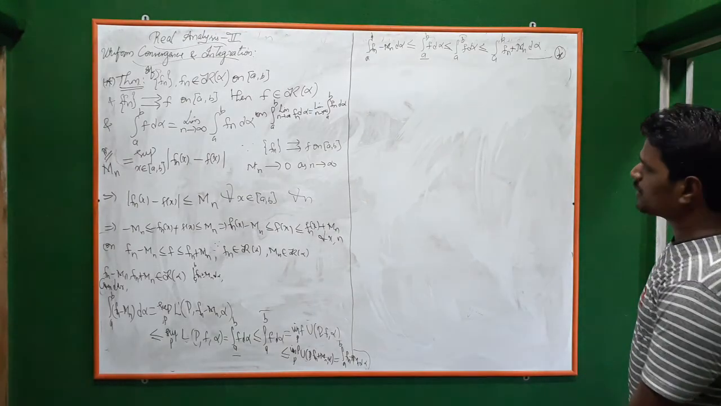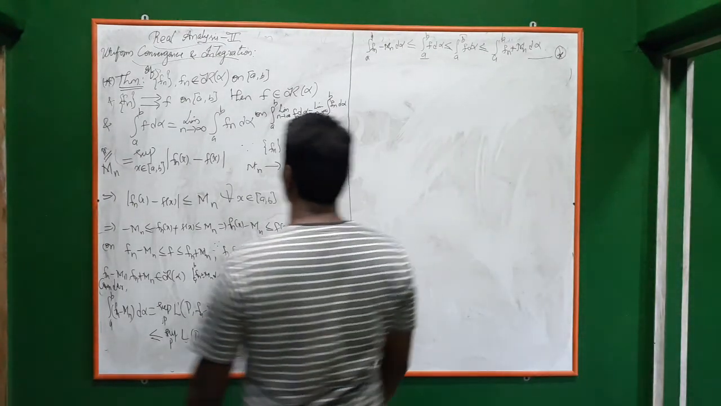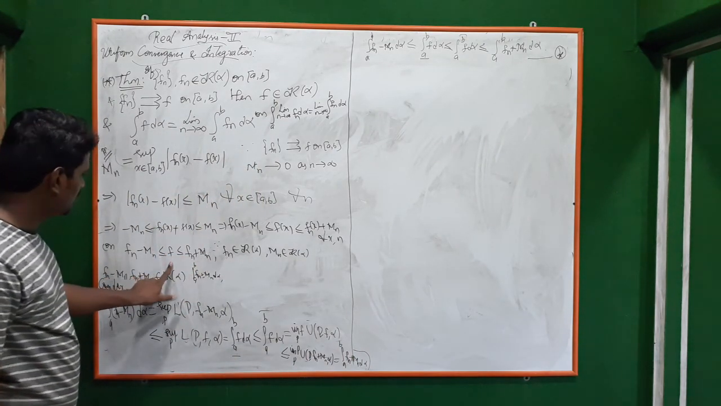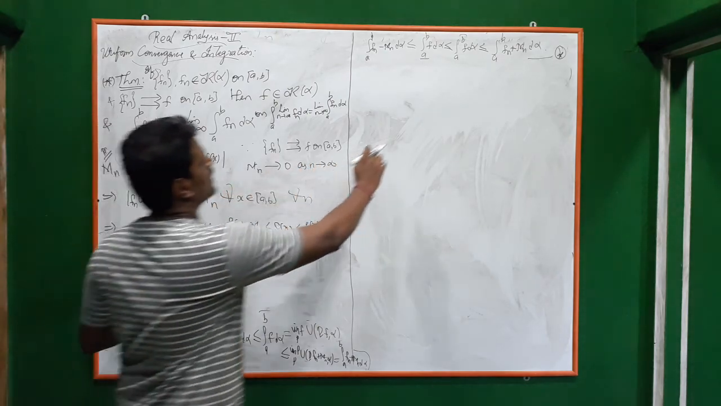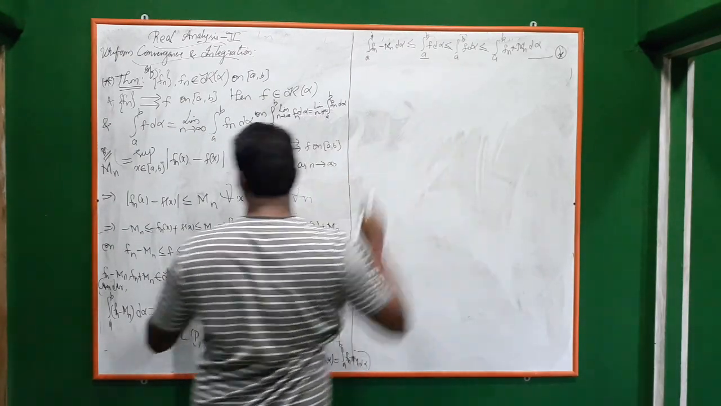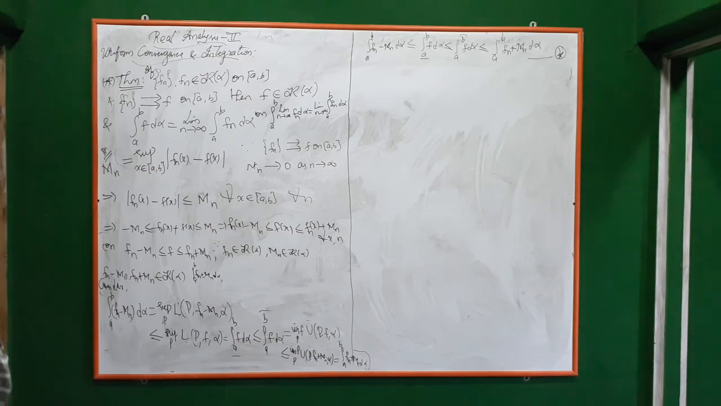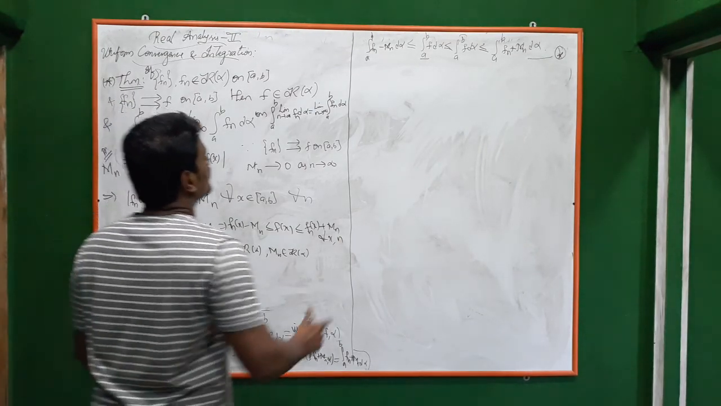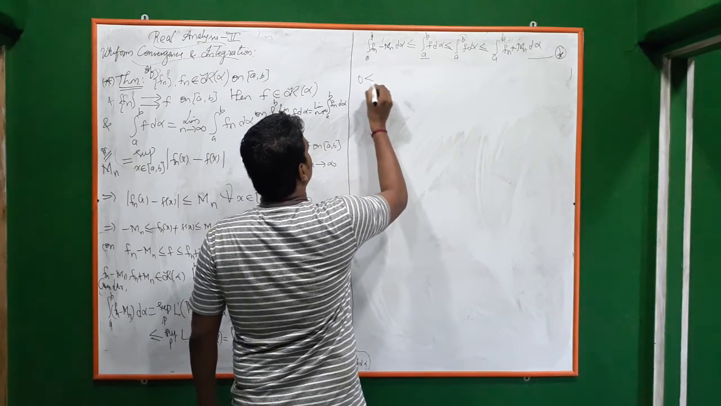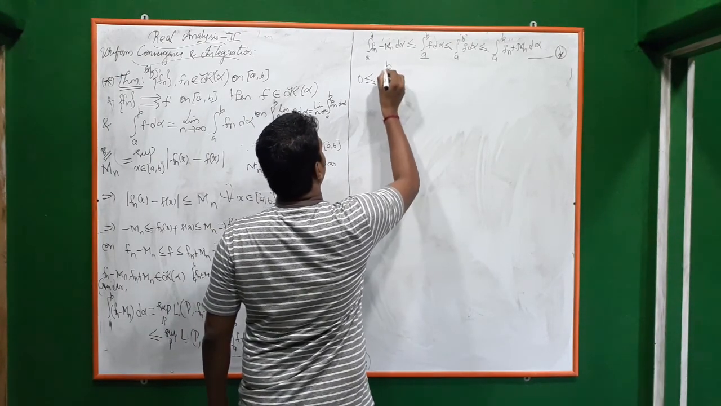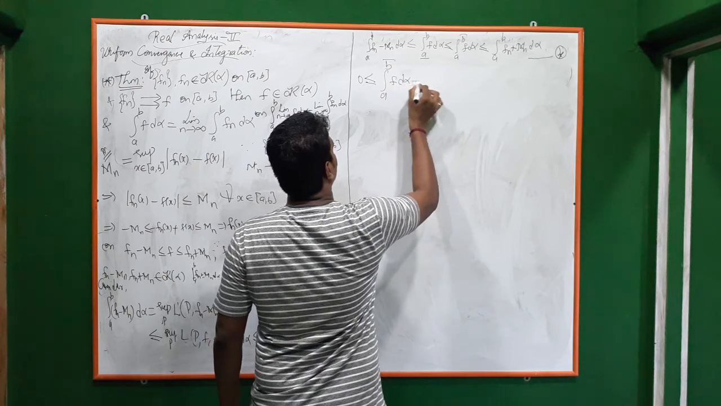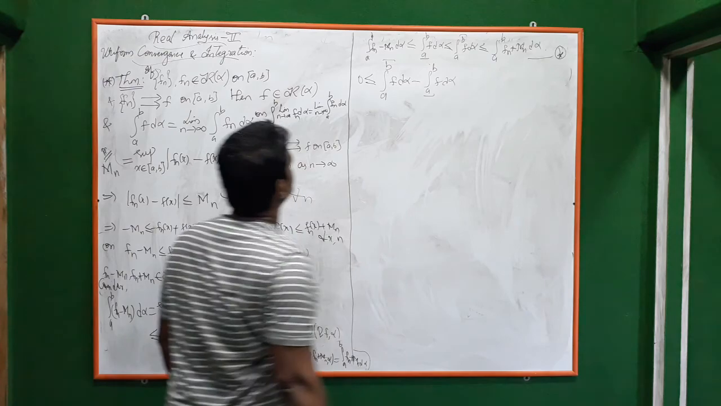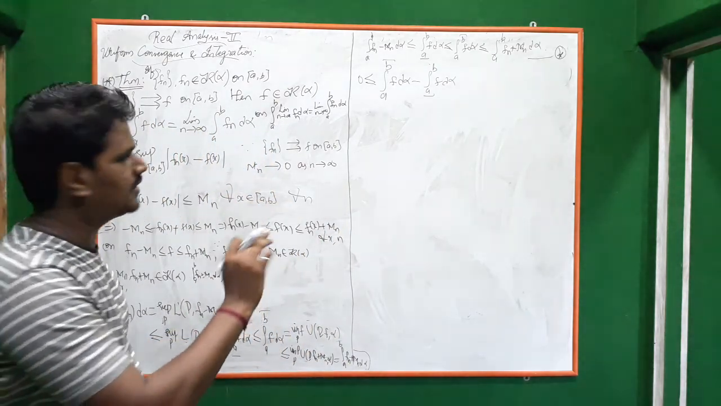Clear? Now we'll use this to prove that f belongs to R of alpha. So f belongs to R of alpha means what do you have to prove? We have to prove that these both are equal. Fine. So consider that 0 is less than or equal to the upper integral minus the lower integral. Consider this.